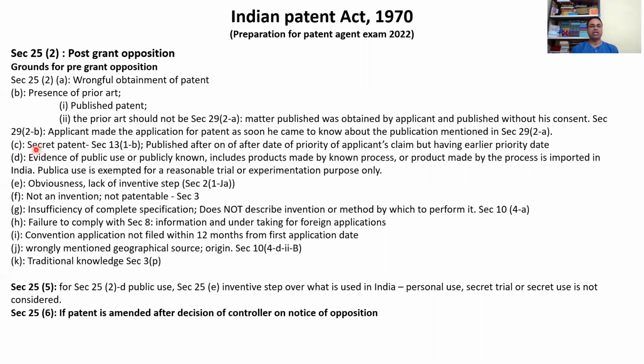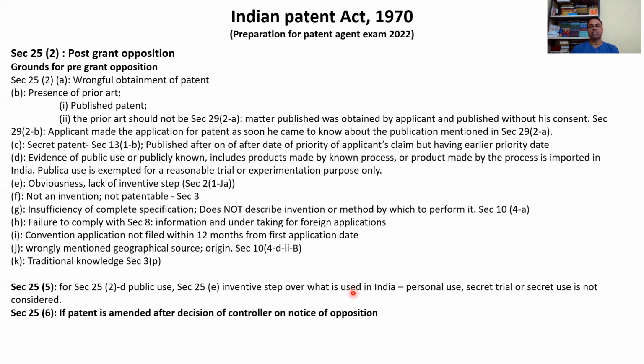One criterion is given here. Section 25(5) says that Section 25(2)(d), public use, and Section 25(2)(e), inventive step over what is used in India, personal use, secret trial or secret use is not considered. So this criterion is not there for pre-grant opposition. This is only available for post-grant opposition.